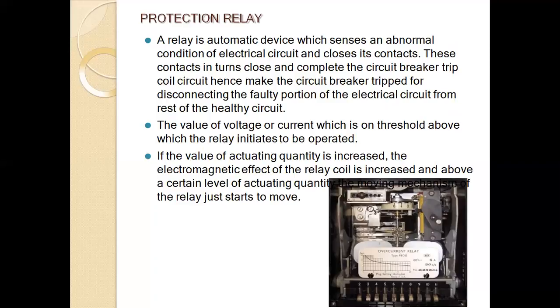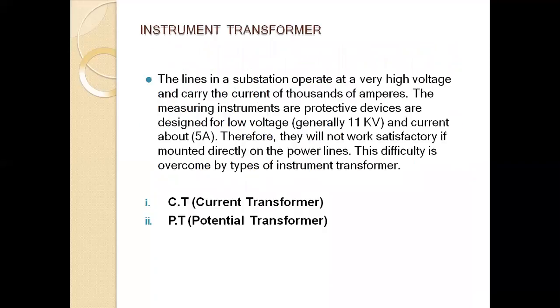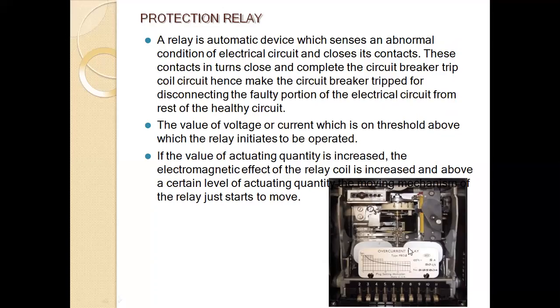The value of the voltage or current which is the threshold above which the relay initiates to operate is the pickup value. If the value of the actuating quantity is increased, the electromagnetic effect on the relay coil is increased, and above a certain level of actuating quantity, the relay just starts to move.